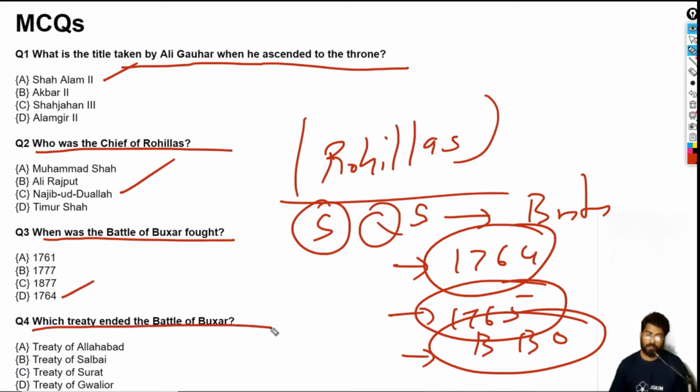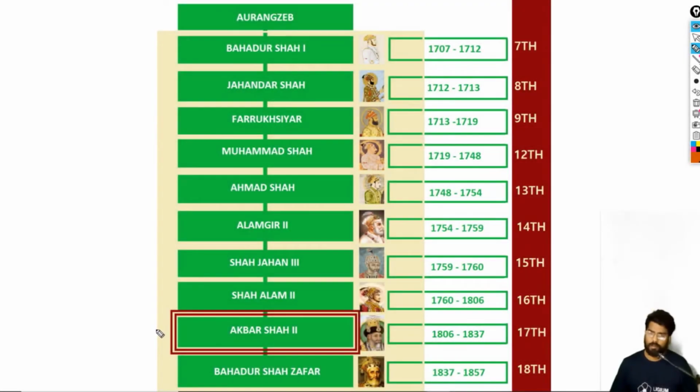Which treaty ended the Battle of Buxar? We already know it's the Treaty of Allahabad. Excellent. Okay, so now we are nearly coming to an end. So we are going to discuss Akbar Shah II. He was the son of Shah Alam. There are only one or two important points about Akbar Shah II.